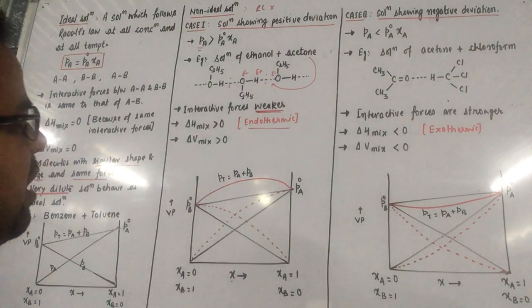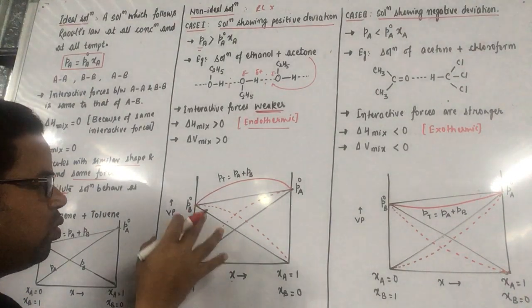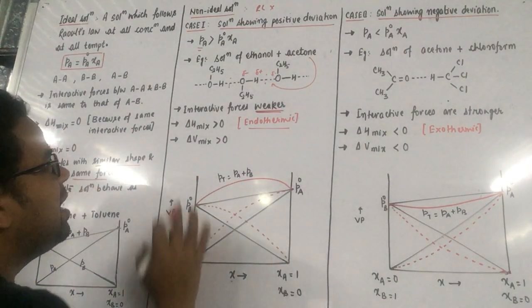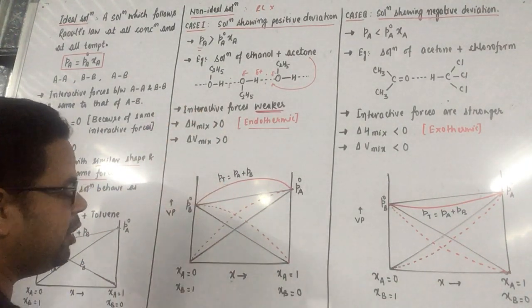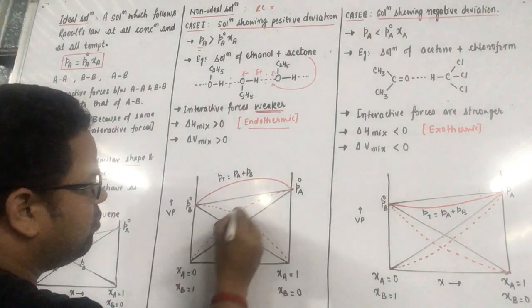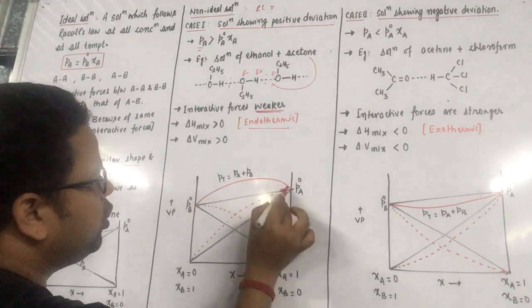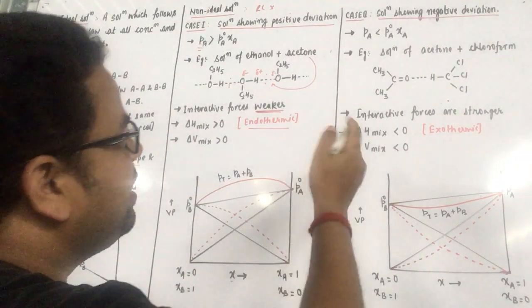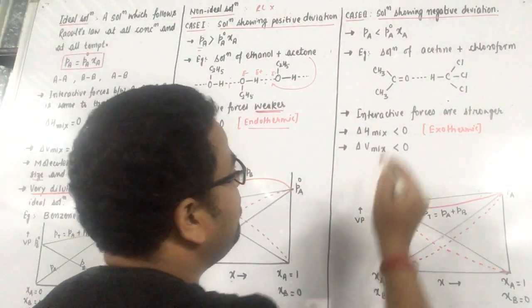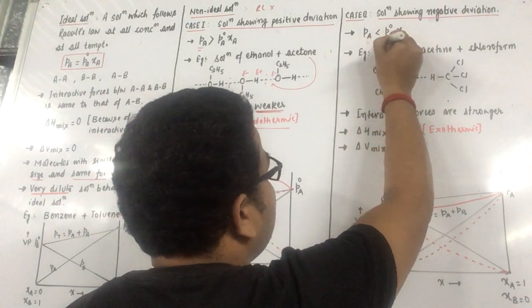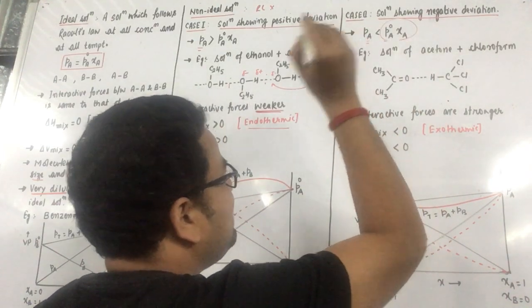Now let us go through the graphical plot. What we have to do here is first plot the graph for the ideal solution, and since there is an increase in vapor pressure, we have increased it for component A, we have increased it for component B, and for the total vapor pressure. Now in the second case, where we have a solution with negative deviation, the vapor pressure is less than that calculated from Raoult's law.